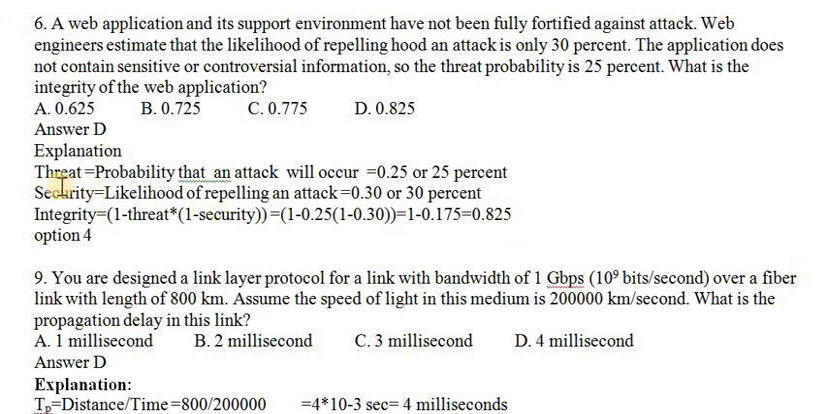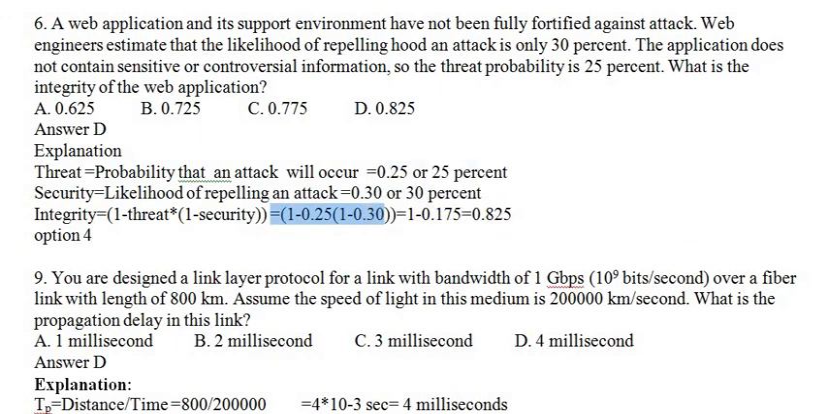Now we know from the formula, threat equals the probability that an attack will occur. They mentioned that it is 25%. Security is what they are providing, only 30%. Then integrity is nothing but 1 minus threat into 1 minus security. So if you substitute this in the formula, you will get this answer.